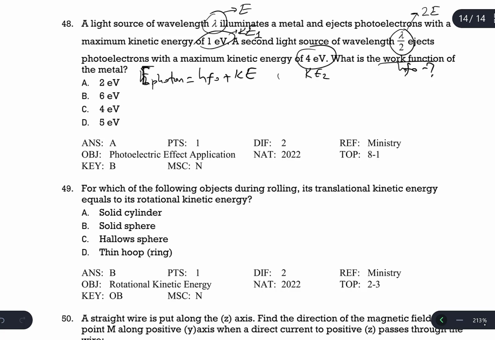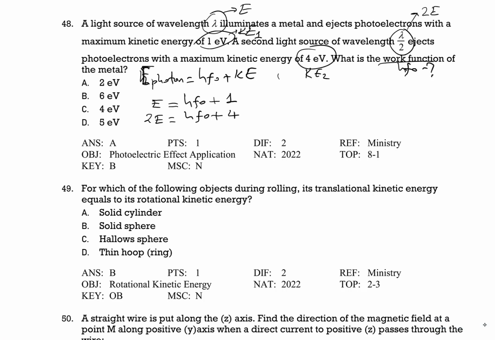I'm going to write this equation for both lights. The first light has energy E, the same metal with work function phi, and a kinetic energy of 1 electron volt. The second light has energy 2E, the same metal, phi, but this time the kinetic energy of the photoelectrons is 4.